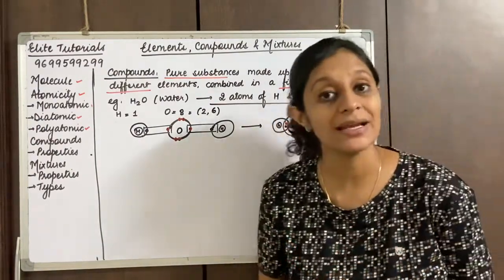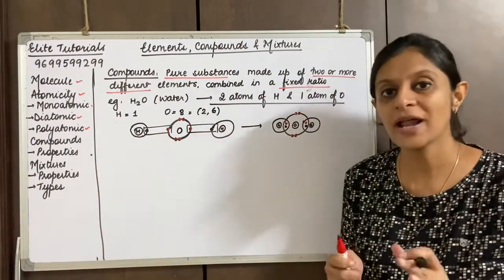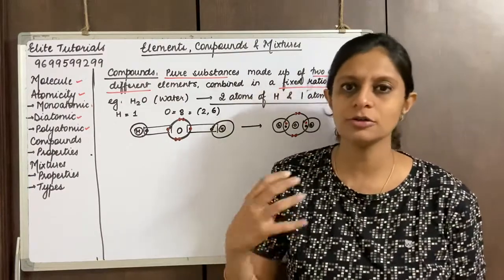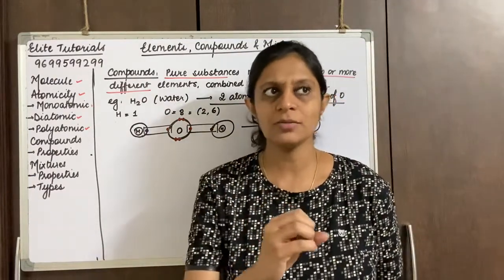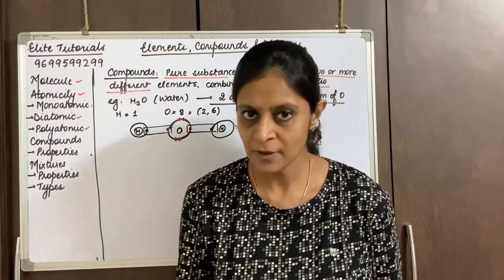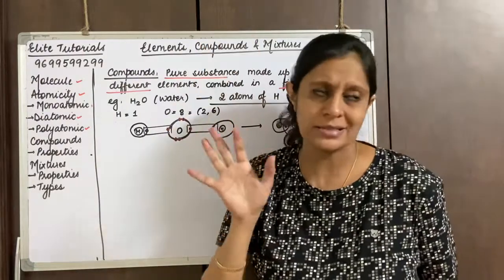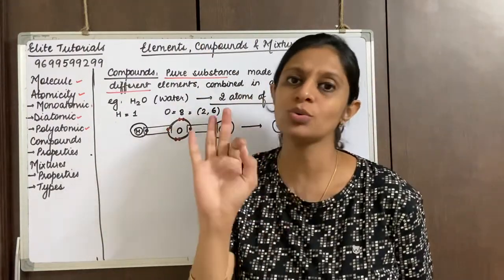Now why am I explaining this structure? When we correct papers, or in schools also, students tend to make a mistake in the chemical formula. Just imagine some student X has written the formula of water as H2O2.